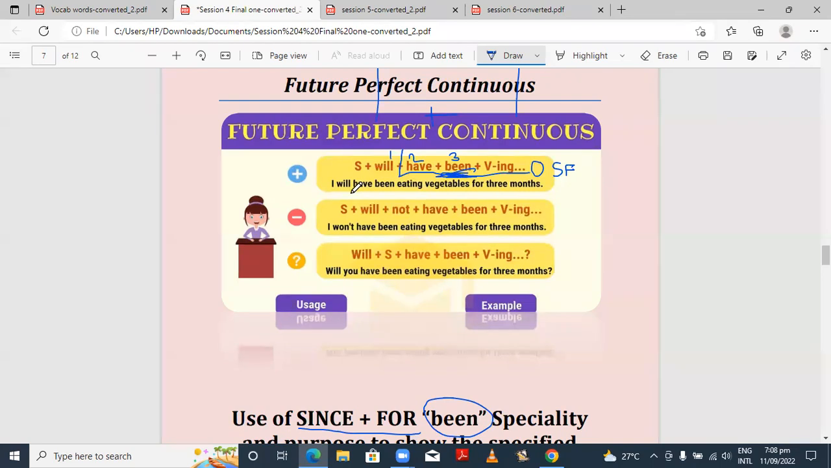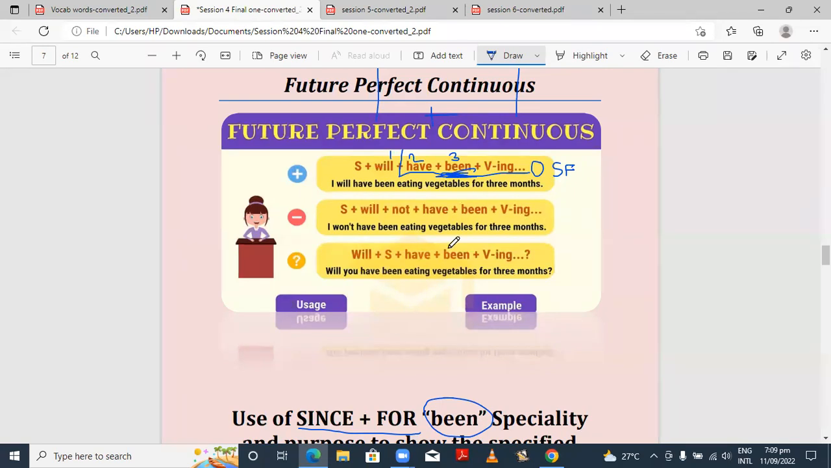Because we have only one helping verb, there is no confusion about which helping verb will be used with singular or plural. So you can say, I'll have been eating vegetables for 3 months. With an unspecified period of time, we use for. And with specified points of time like 9 p.m., morning, last week, last night, Monday, Tuesday, Wednesday, June, or specific occasions like last birthday, since will be used. And with an unspecific period of time, for will be used.